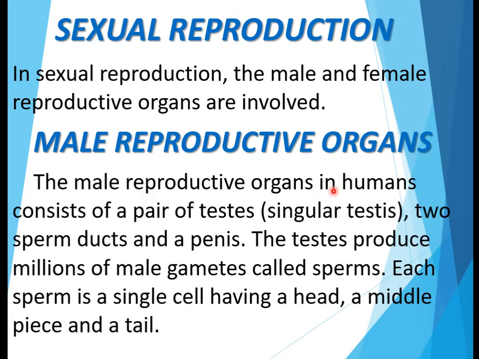The male reproductive organs in humans consist of a pair of testes, two sperm ducts and a penis. The testes produce millions of male gametes called sperms. Each sperm is a single cell having a head, a middle piece and a tail.